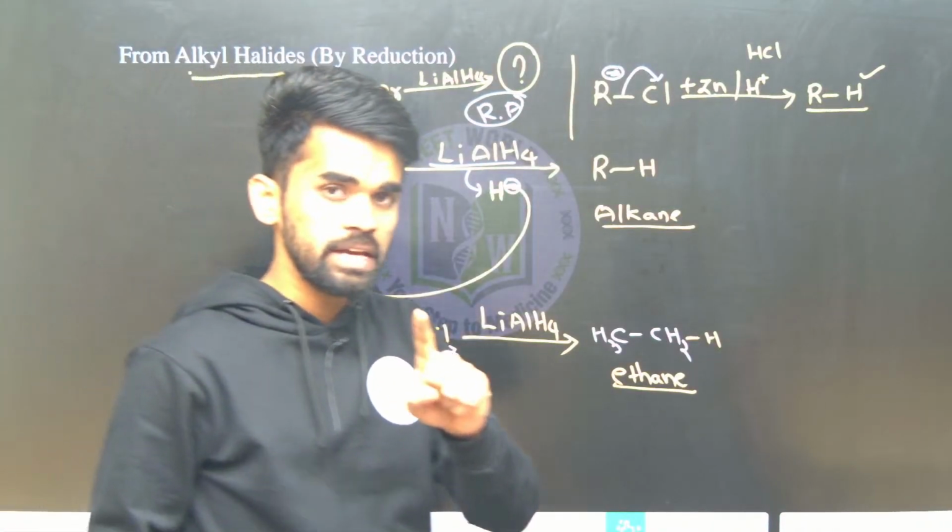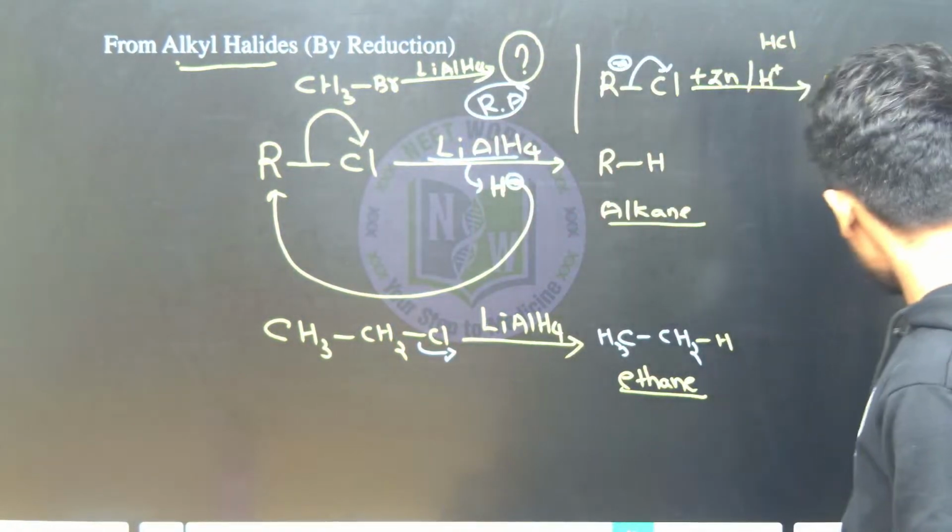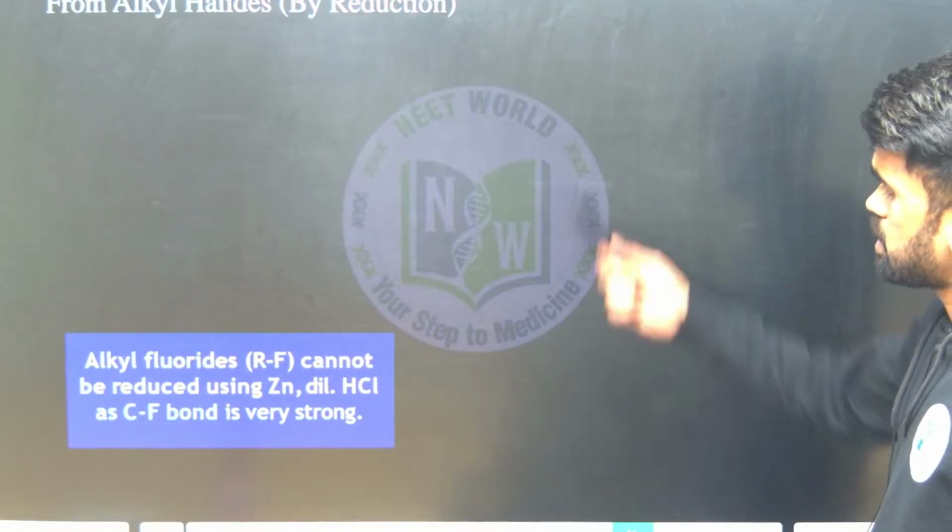And there is a question. See, in EAPCET they will give four reactions, A, B, C, and ask in which of the following an alkane is formed. They will ask like this: first reaction, the Sabatier-Senderens process is given. Second reaction, preparation of alkanes from alkyl chlorides using lithium aluminum hydride. Third reaction, preparation of alkanes using alkyl halides with zinc and acid, like H plus, like this they will mention. So all of these reactions are giving us alkanes only, okay, right. The next discussion here, this is done.